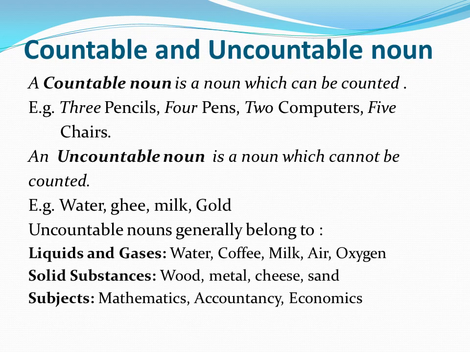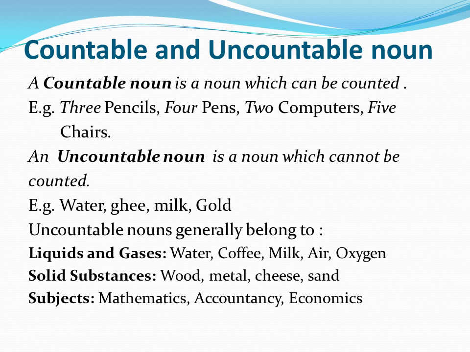Countable and uncountable noun. See, a countable noun is a noun which can be counted. See, when we talk about pencils, pens, computers, chairs, etc., all these things can be counted. Just look at the examples. 3 pencils, 4 pens, 2 computers, 5 chairs. All these can be counted.